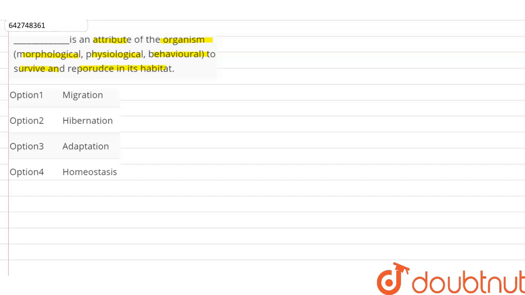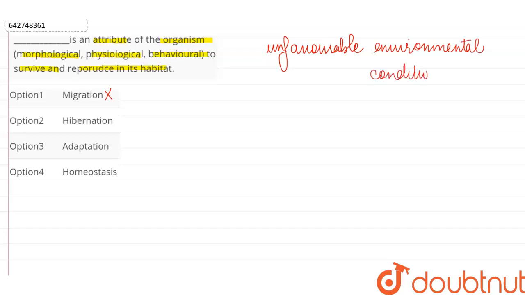First, we have migration. Now, migration is not the correct answer here. Migration is a mechanism to cope up with the unfavorable environmental conditions. But migration can be done only when these environmental conditions are localized, that is, they are in a specific region, and they are unfavorable for a short period of time.